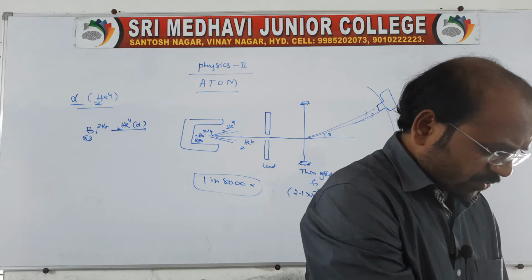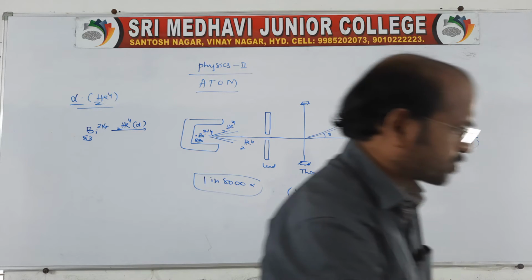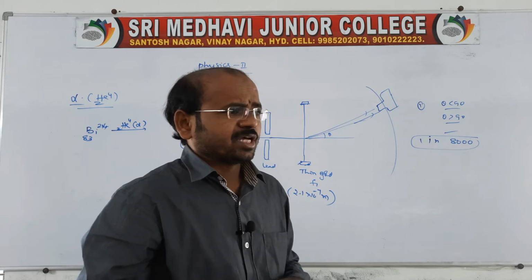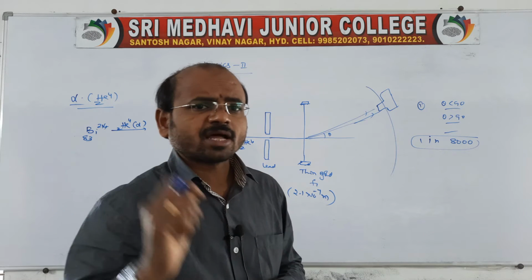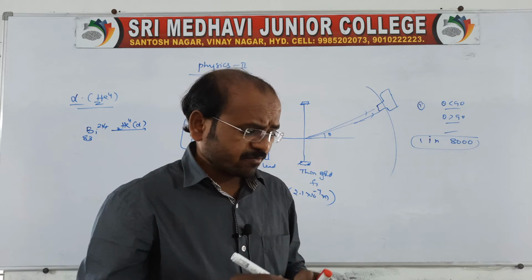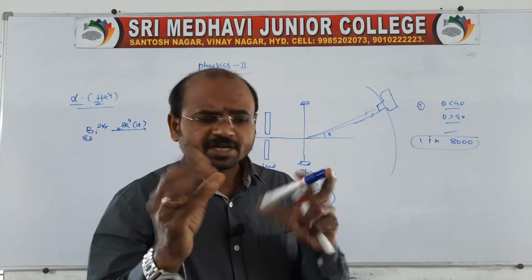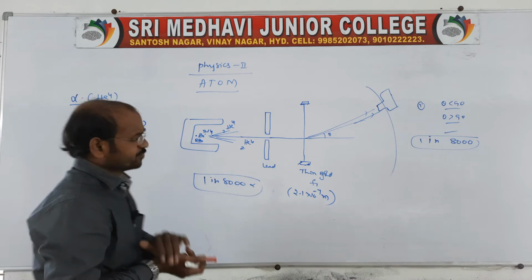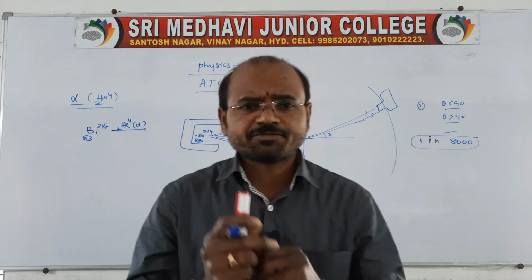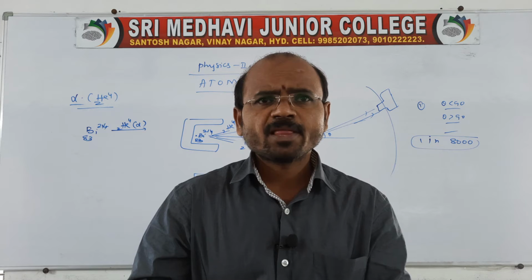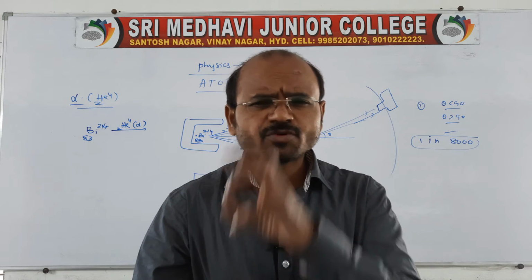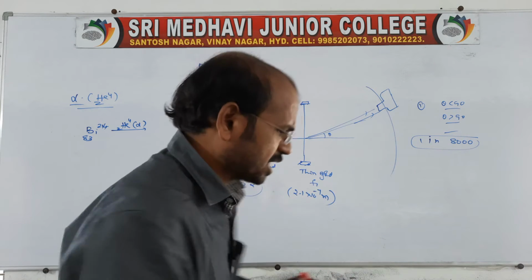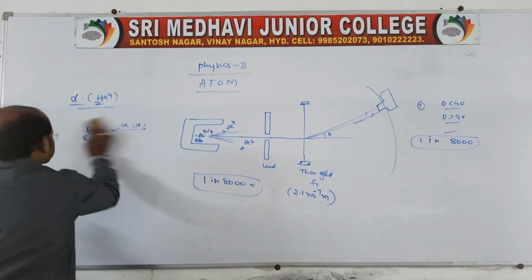His final conclusion was that most of the atom is empty, therefore most alpha particles propagate through the atom. Only some are deflected back, because the alpha particles are positively charged and the central portion, the nucleus, is also positive, since the nucleus contains protons as well as neutrons. I will show you the diagram of the scattering of alpha particles, which is very important.